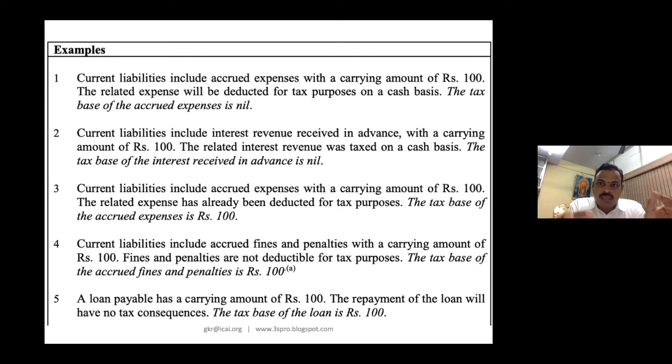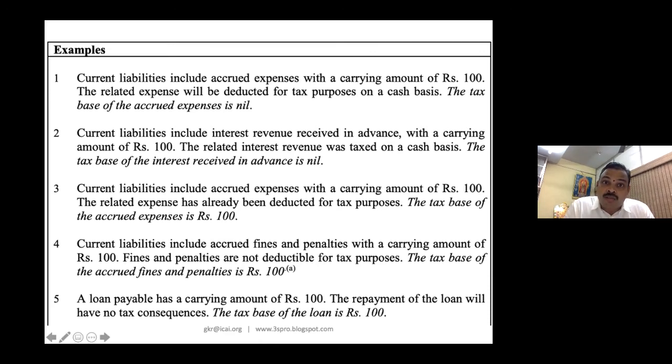Example, please look here. Let me take a current liability included in your balance sheet. Current liability includes accrued expenses. Now, how will you pass an accrued expense? An accrued expense is payable, maybe next year, or another 6 months. So what you will do is say outstanding expense: debit P&L account, credit your current liability, outstanding expense, 100 rupees.